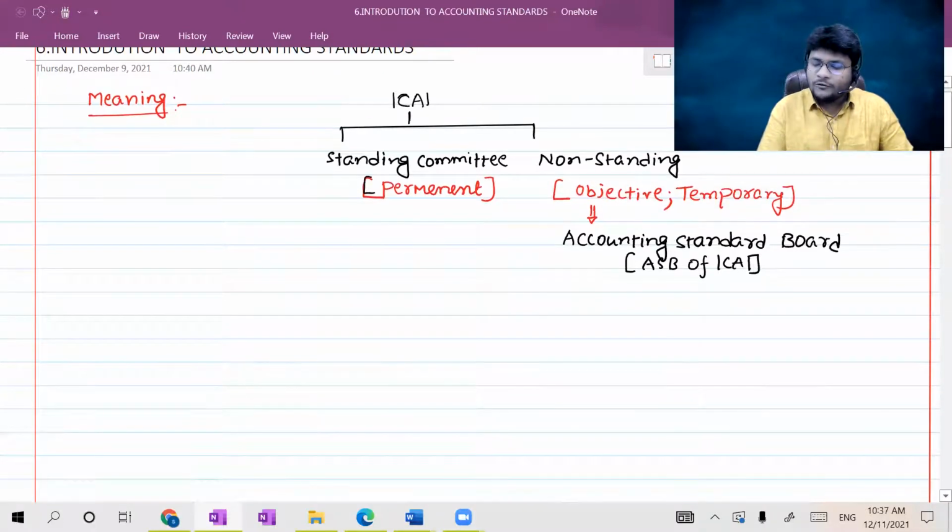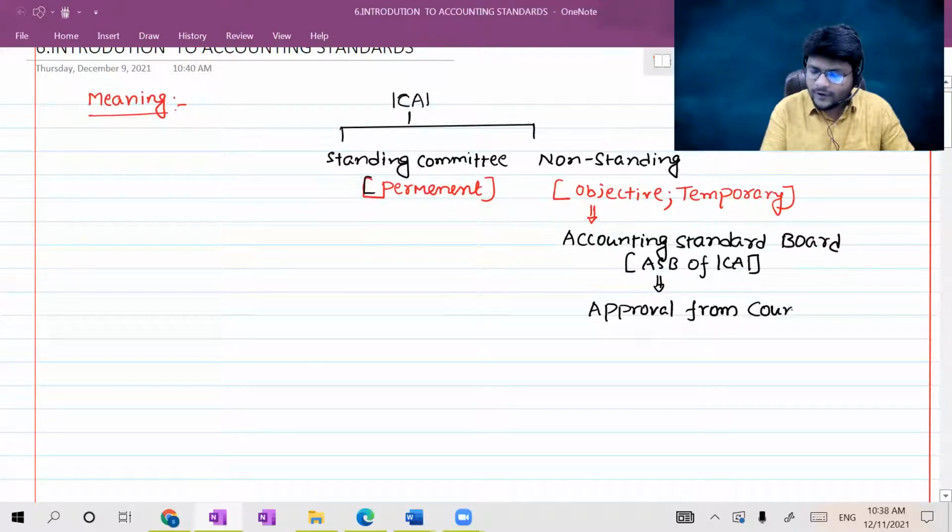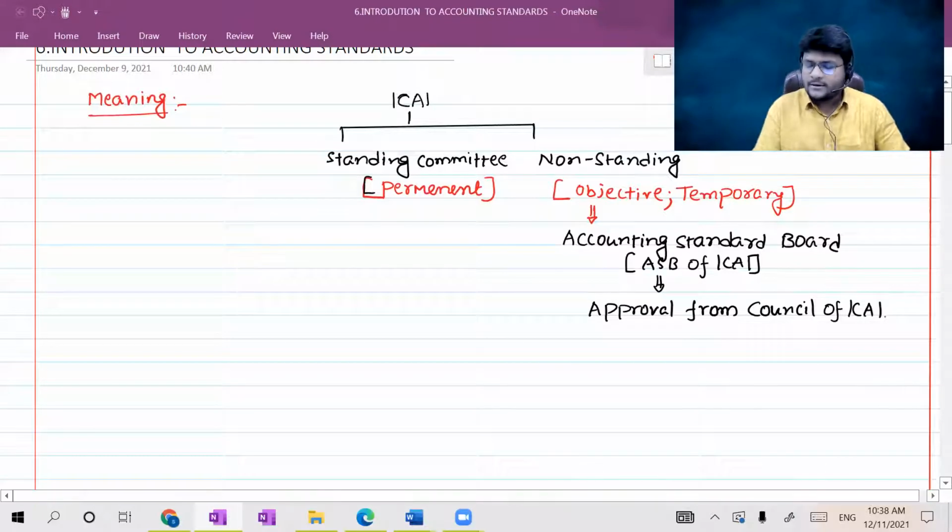Now, once such accounting standards are released by the ICAI, they should take approval from the Council of ICAI. ICAI has the council. I will explain each and everything. Just listen to me for the time being.